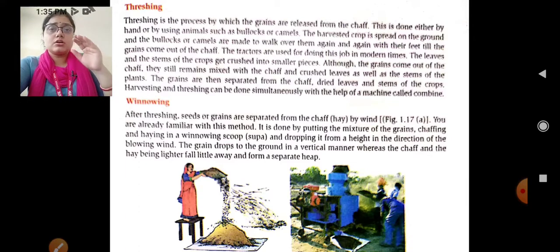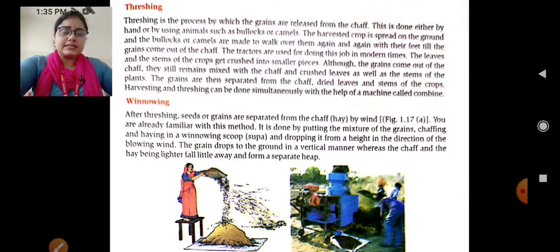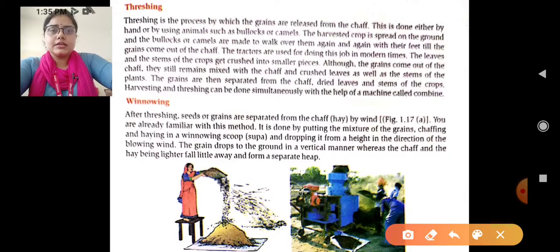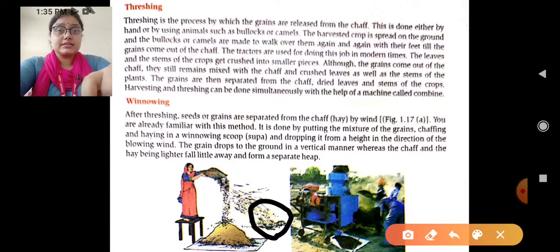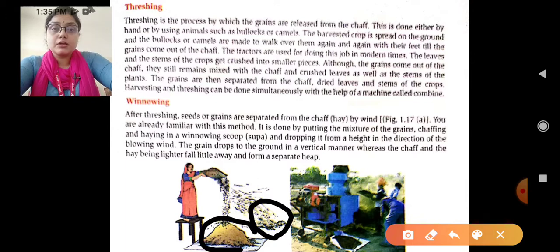So through the wind, the chaff is separated into another heap here, like this. The seeds and the grains are heavy, so they fall down and do not move with the wind, and they make another heap. So this is your grain and seed, and this is your heap of chaff.